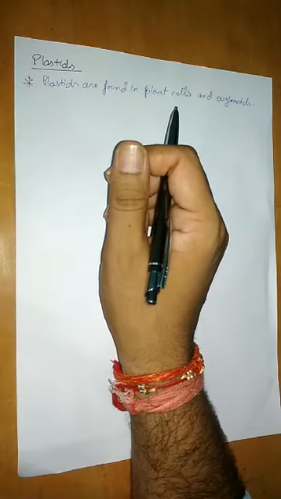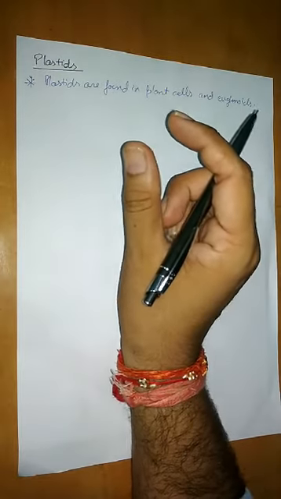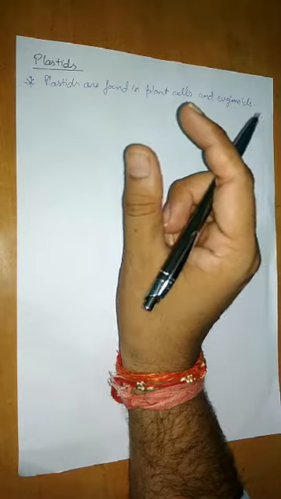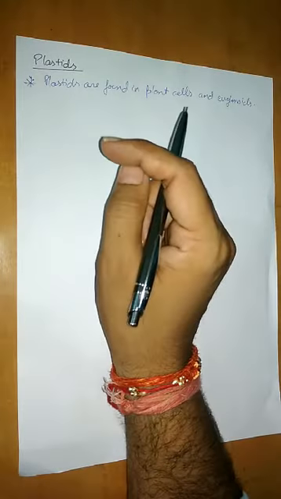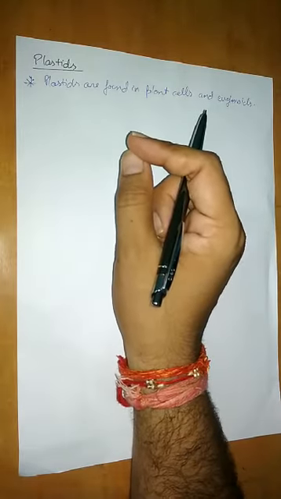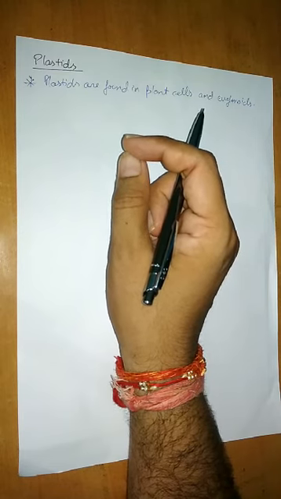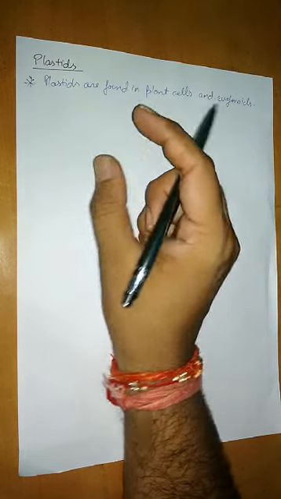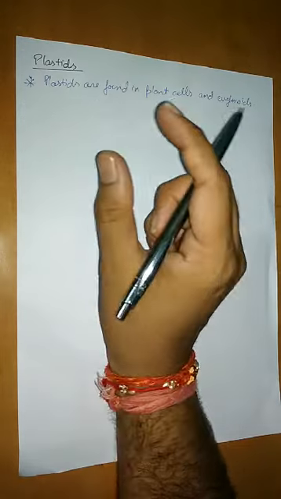Okay, and I think all of you know that euglena is the connecting link between plant and animal because it shows both properties, autotrophic as well as heterotrophic. But you should know that euglena has plastids. Okay. Now, what is the function of the plastids?